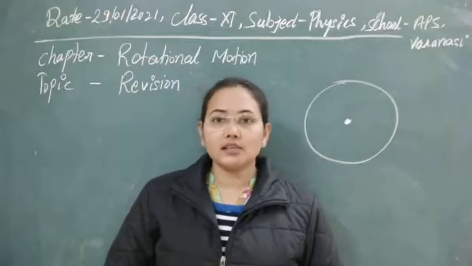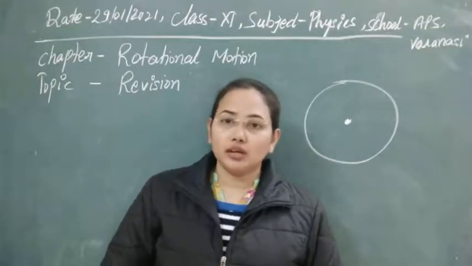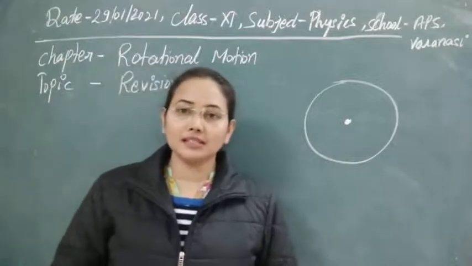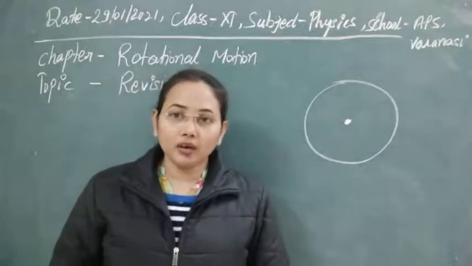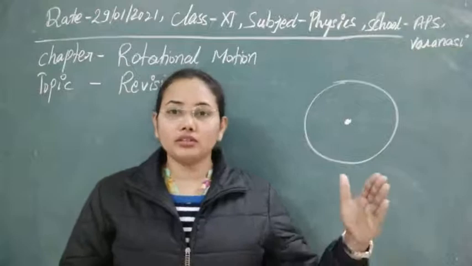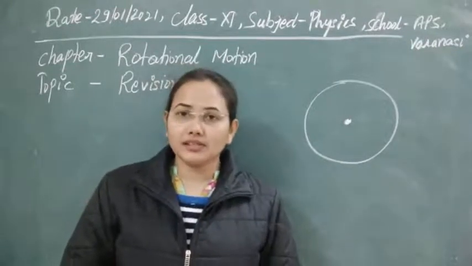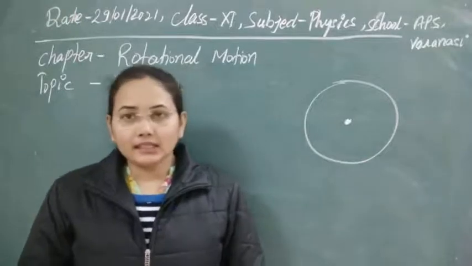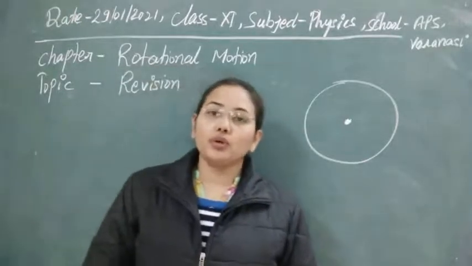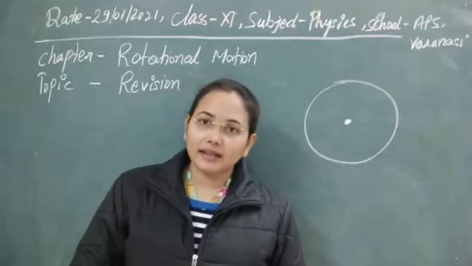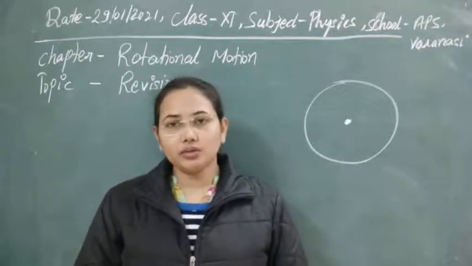First is translational motion or linear motion. So you know what translational motion is. Whenever a body is just going along any horizontal line or plane, that type of motion is known as translational motion. Second, if a body starts to rotate about some axis or some point, then its motion is known as pure rotational motion.